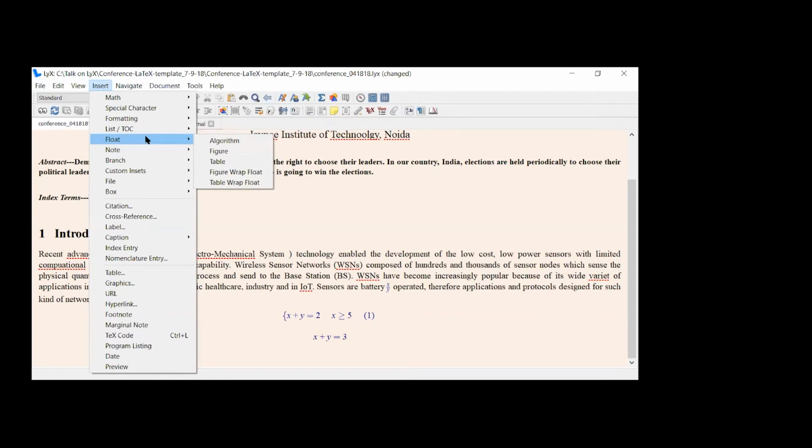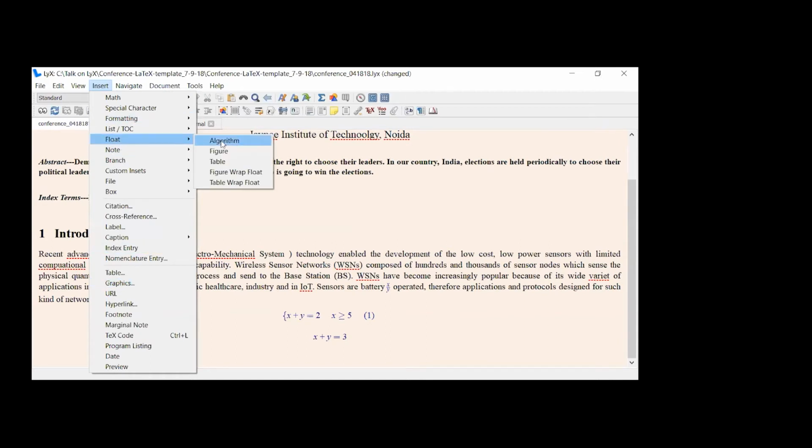It is the style of any paper in any journal that your figures will be placed either on the top of the page or on the bottom of the page. So floating a figure gives you the flexibility of placing the figure where you want. If you go to graphics directly, that flexibility won't be there. It will be given as a default placement where you keep that particular command.